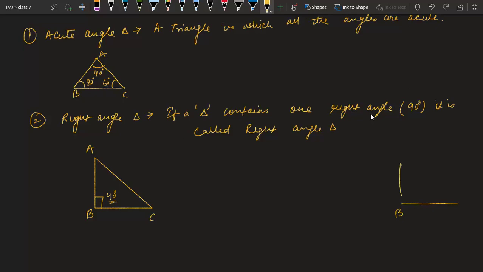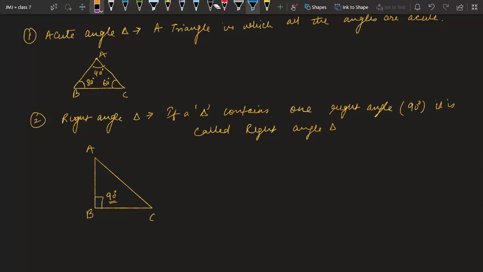It is like this. If you make C also 90 degree, what will happen? It will become like this. They will never meet each other. They will become parallel to each other. That is why we only have one right angle or only one obtuse angle also. Okay, now let me rub this. So we can have three acute angles, one right angle or one obtuse angle possible in a triangle.